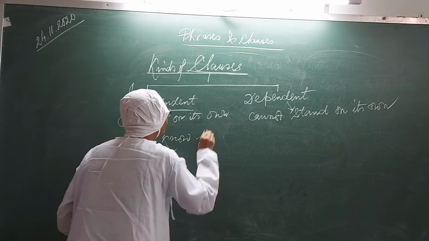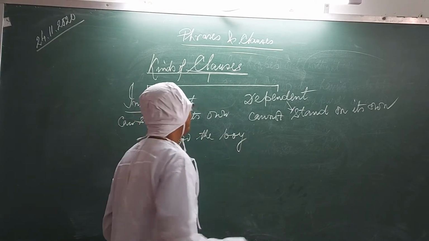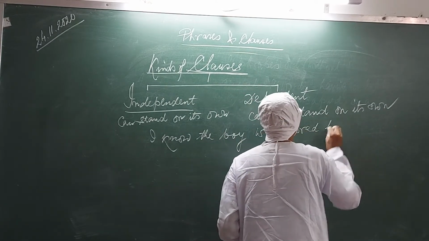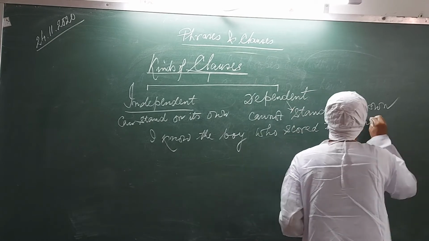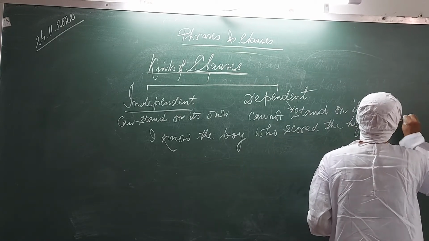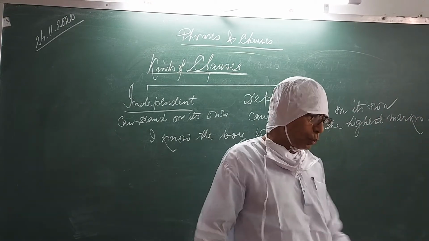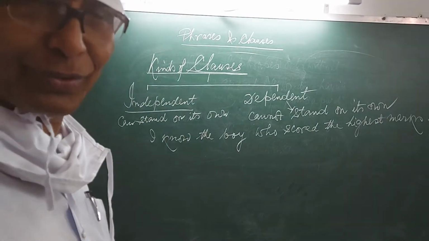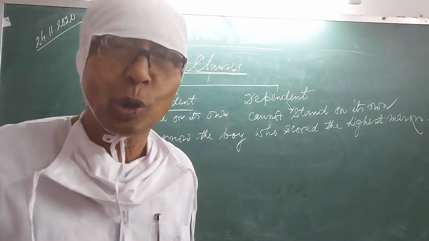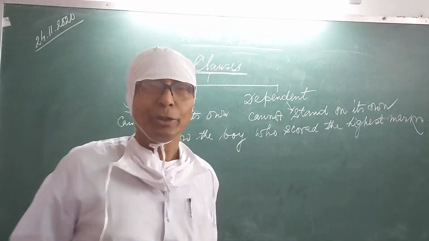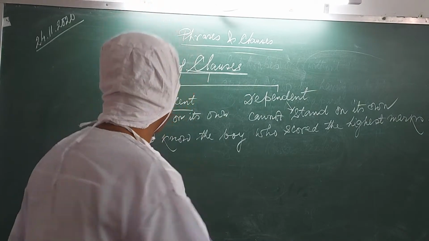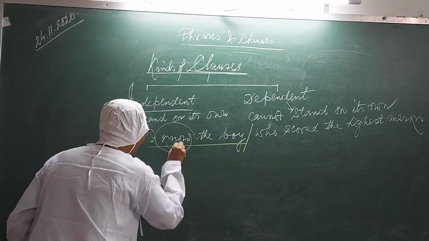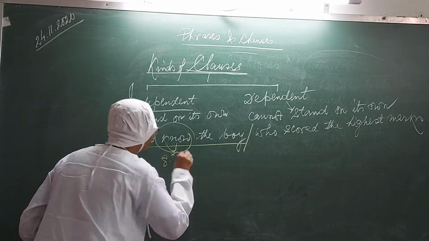I know the boy who scored the highest marks. You see, how many clauses are there? How can you know? You can know by knowing the number of finite verbs. I know the boy. This is one part. Know is the finite verb.